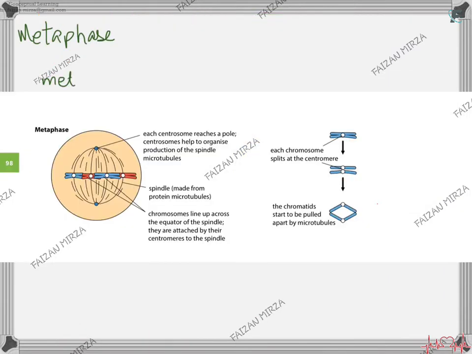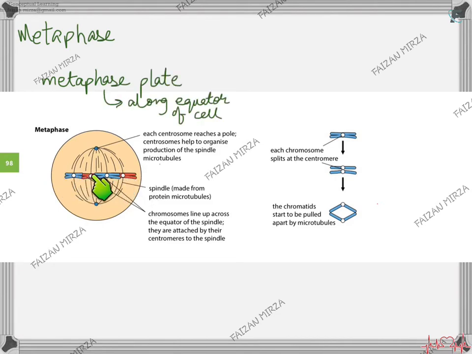Then comes the metaphase. In metaphase, the metaphase plate forms, and the chromosomes align along the center of the cell, and the centrioles, the centrosomes, have moved to the poles of the cell. The spindle fiber is there, and you can see that the spindle is running from one centrosome to the other. It appears to be running through the metaphase plate. Actually, it's not running through the metaphase plate.